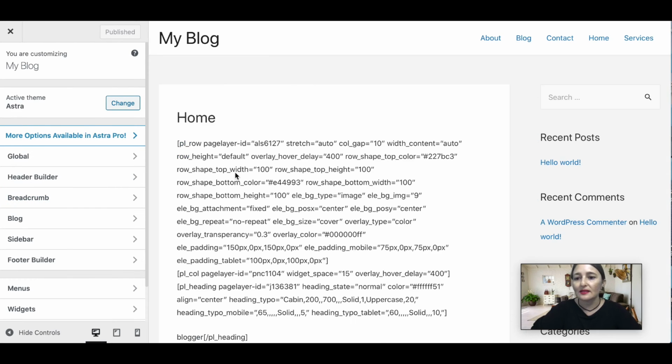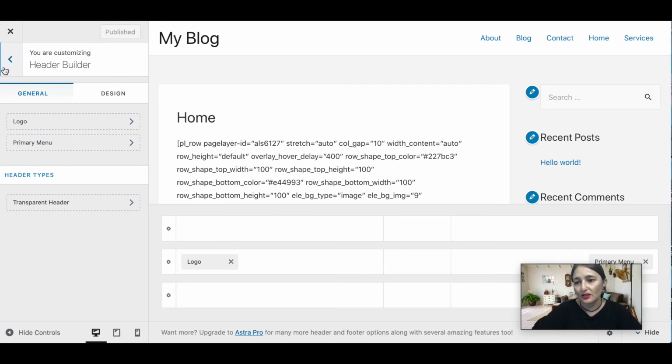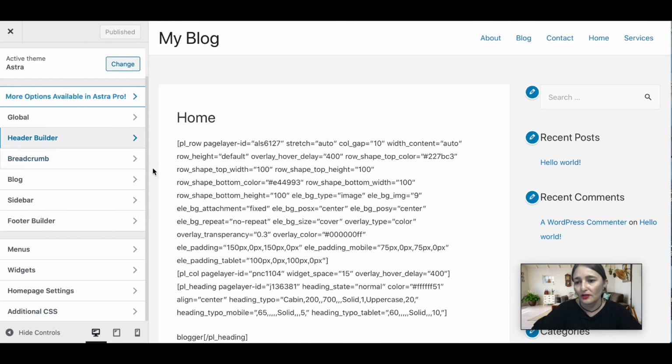Now because this is a free theme, you'll find that there isn't a lot that you can do with some of the options here. You're very limited, so if you want more, you're going to have to upgrade to a paid version. More options are available in Astra Pro. Most WordPress themes do this. They give you one for free that has basic functionality, and then obviously if you upgrade, you can make a lot more changes.